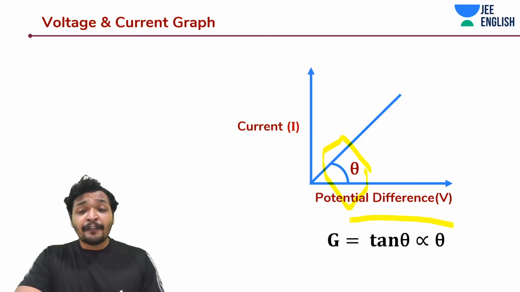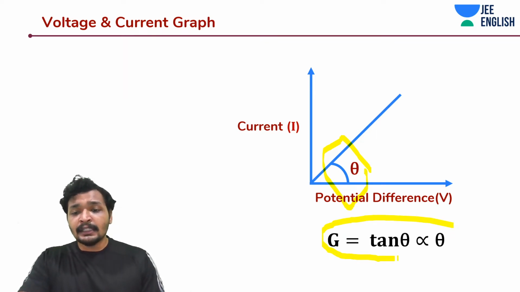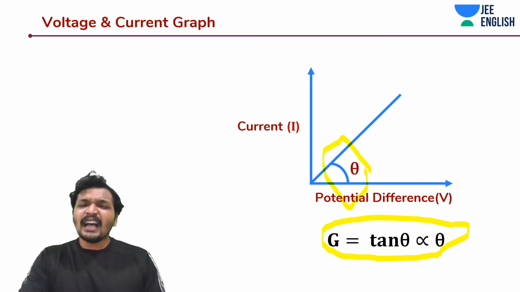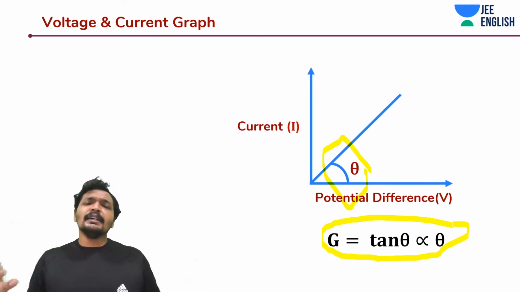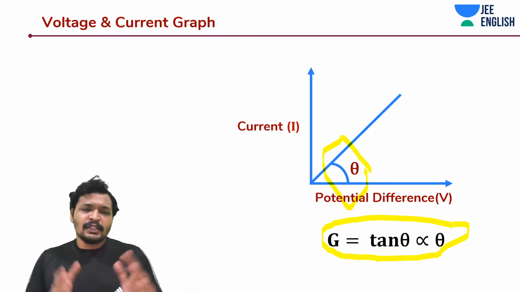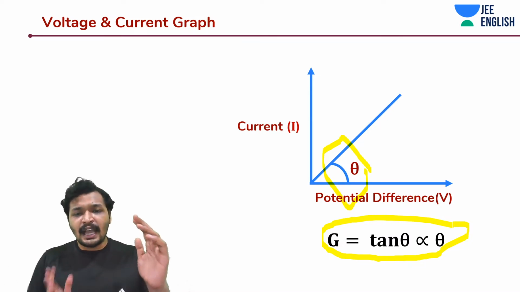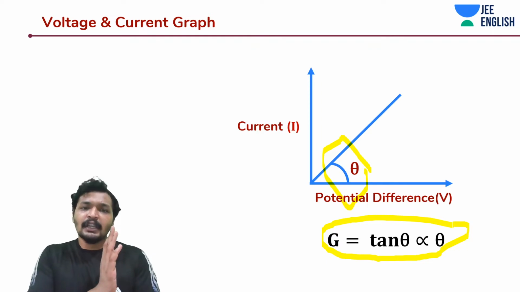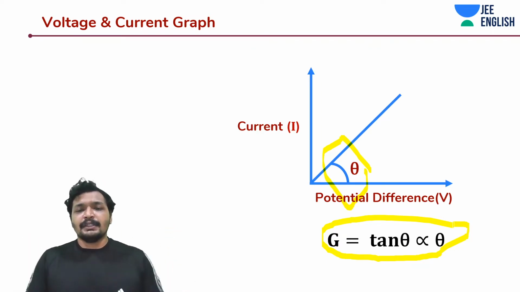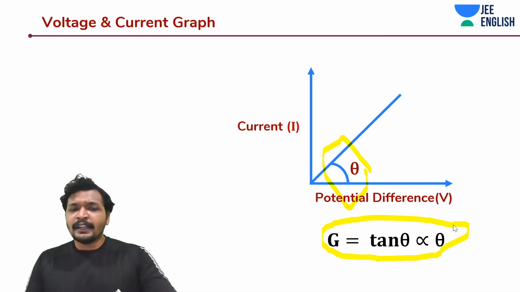Okay guys, and in fact there was a question in IIT JEE in the previous years about this kind of concept. They asked it a little different, but it was a very similar concept. This was the concept where they interchange the axis of current and potential difference. The entire meaning of the slope changes. In fact, opposite. Quite easy, really very easy. I told you it's a very interesting topic.